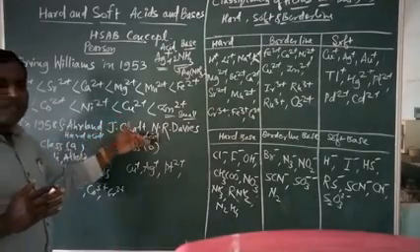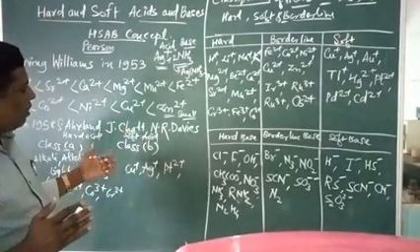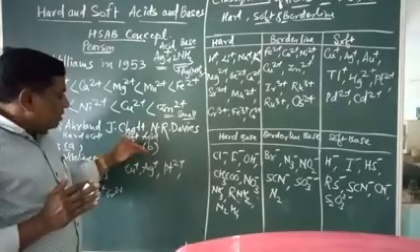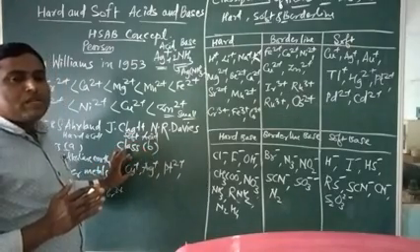Again, class B consists of the metal ions which possess very large size and, again, small charge.